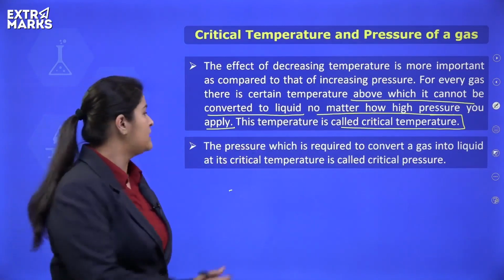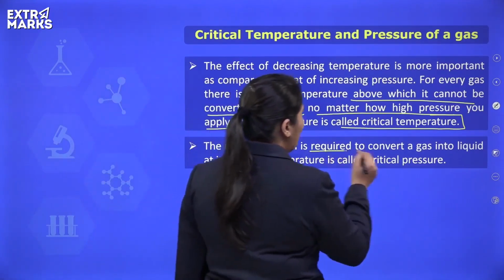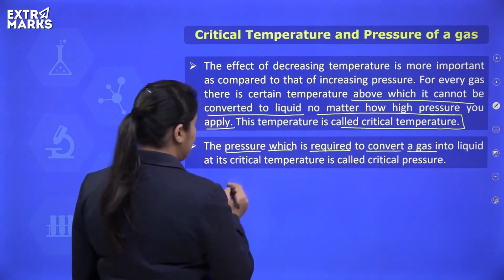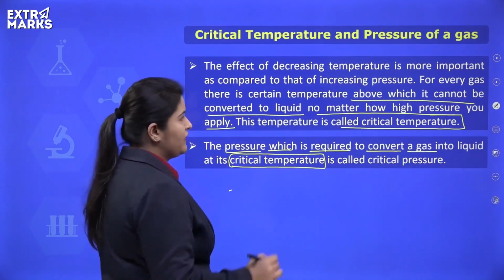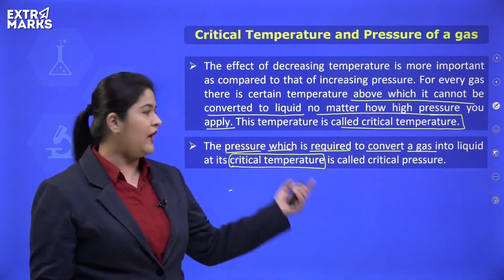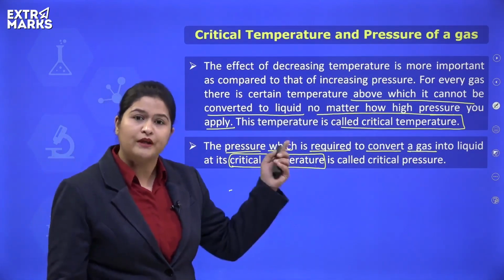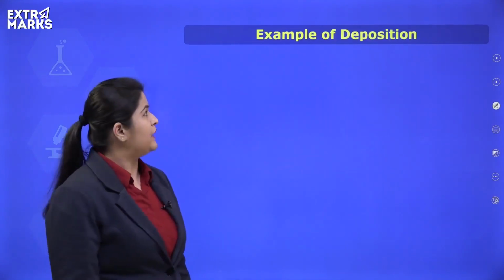So you can say that the pressure which is required to convert a gas into liquid state at its critical temperature is known as critical pressure.